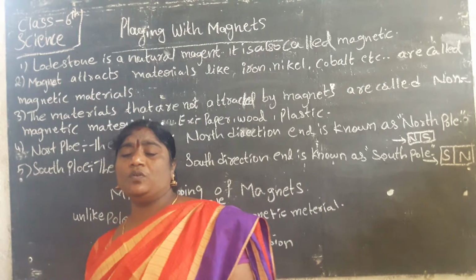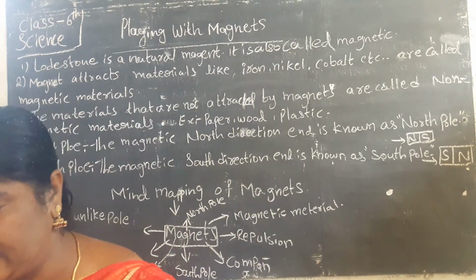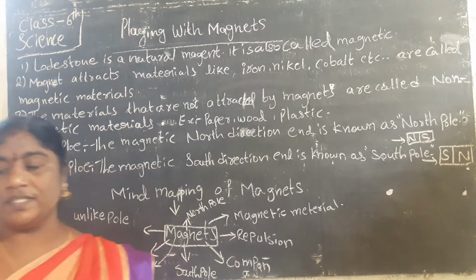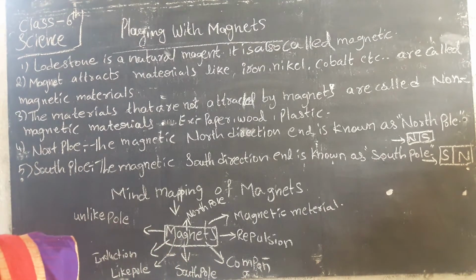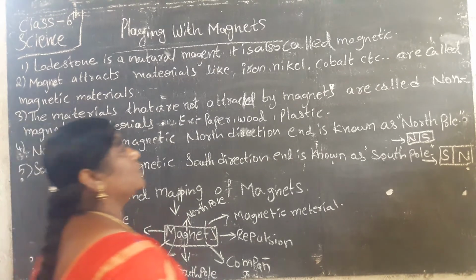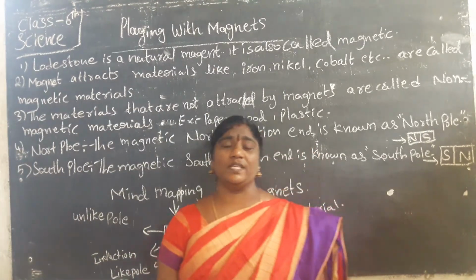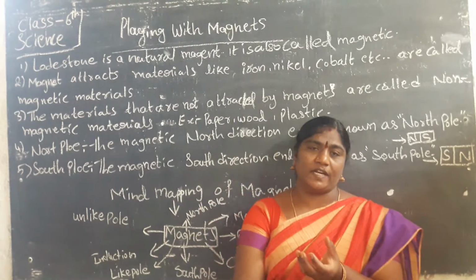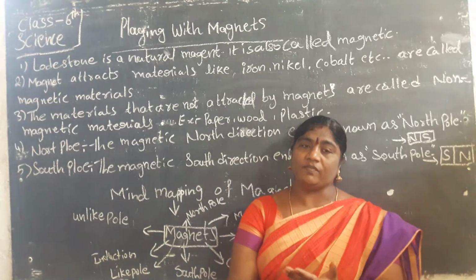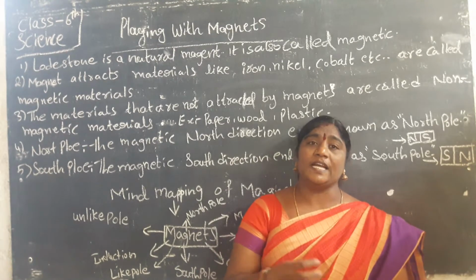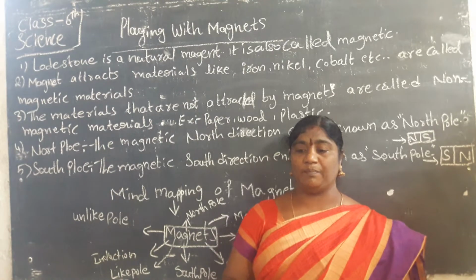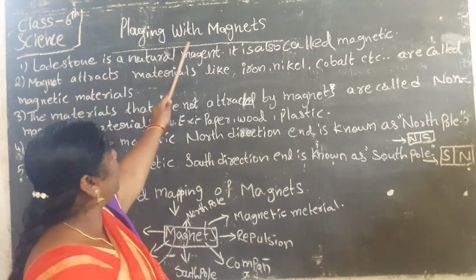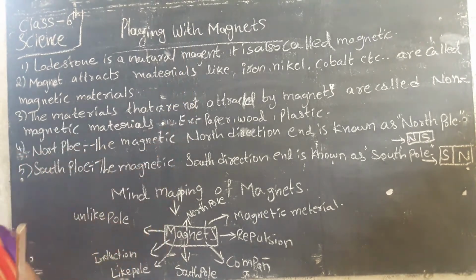Now we are going to the second lesson. That name is magnets. What is that lesson name? Playing with magnets. What is that? Do you know, small children play with magnets with sand on paper? Some small sand will be put on the paper and under it the magnet is rotating, and the sand also moves like magnetic happens. That we have to learn in our lesson now, playing with magnets.